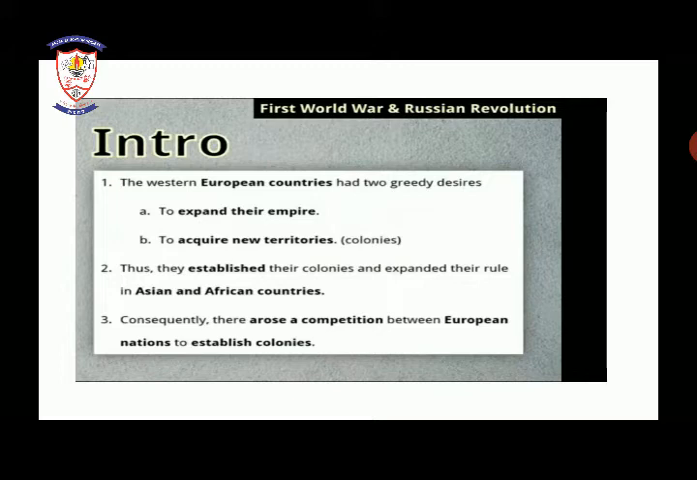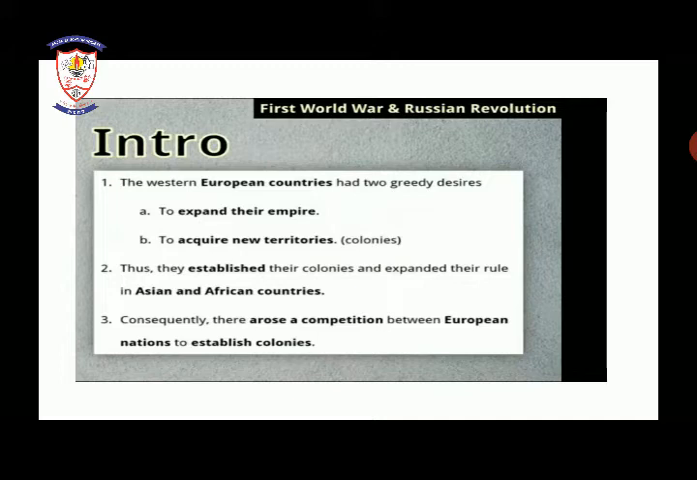So let's begin with the introduction. The Western European countries had two greedy desires. A. To expand their empire. B. To acquire new territories or colonies. So what is starting in the introduction? That the Western European countries were greedy with two desires. They wanted their two desires to be fulfilled.